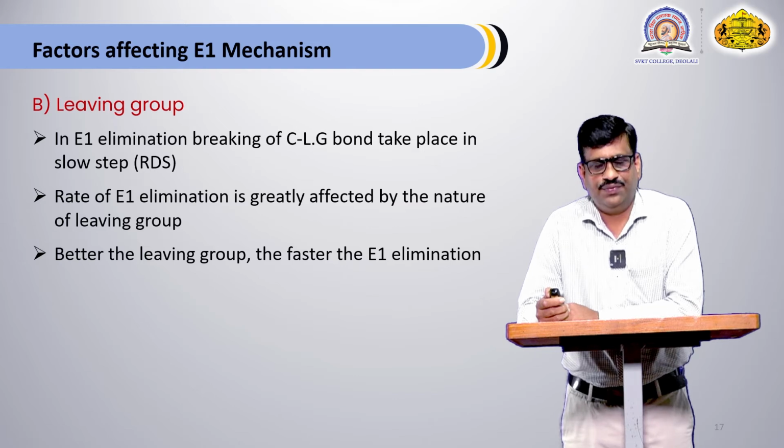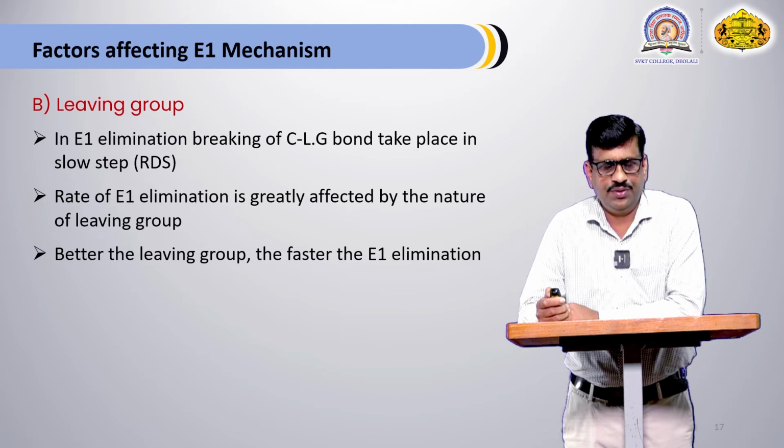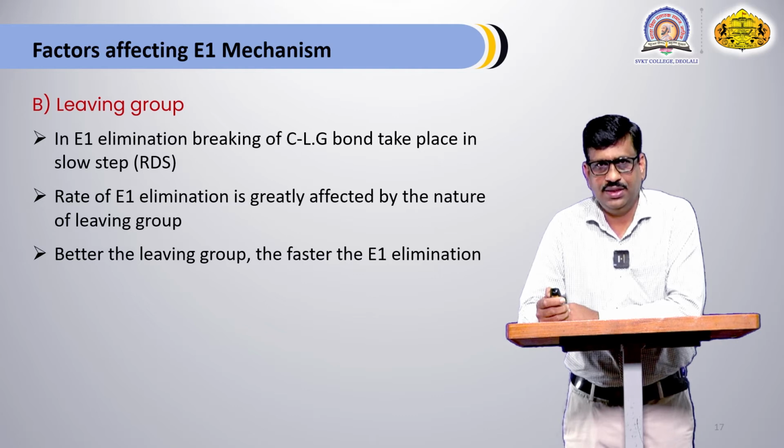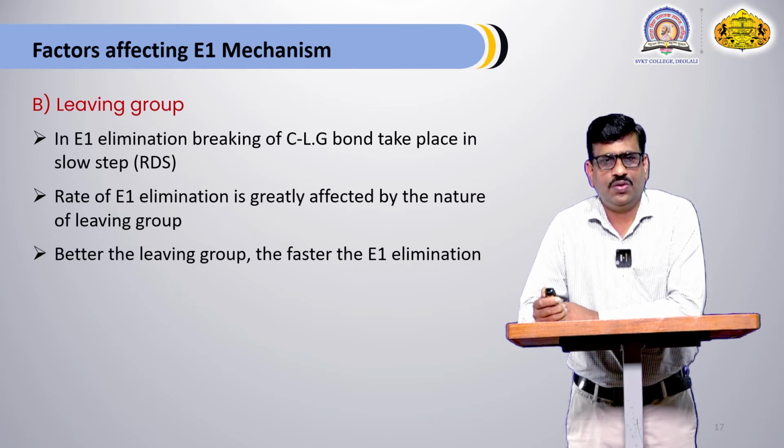For example, if a compound has OH as a leaving group, we know that OH is a bad leaving group. We can convert that OH group into a good leaving group by addition of acid. OH can be converted to OH2 positive, and when OH2 positive is created, it is a good leaving group. Another method of converting a bad leaving group to a good leaving group: when an OH group is present, it can react with tosyl chloride and the corresponding tosylate can be formed. Then OTs, that is the tosylate group, is a good leaving group.